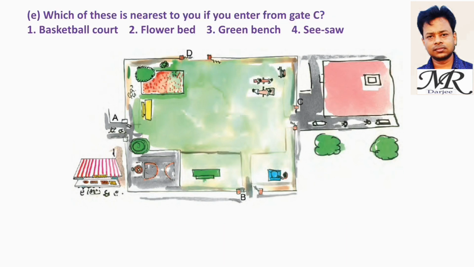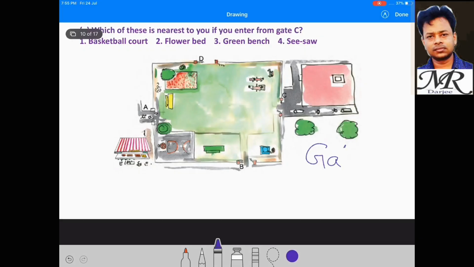Which of these is nearest to you? If you enter from gate C: basketball court, flower bed, green bench, seesaw. This is gate C. Let us enter from gate C. We can see the basketball court here.